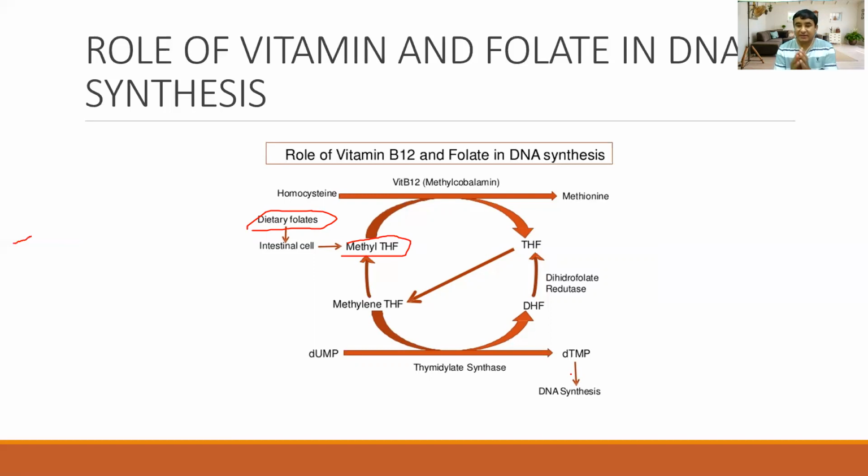So if someone has the vitamin B12 deficiency, then there can be a problem in the myelin of the neurons. So the take home message from this picture is that vitamin B12 and the folic acid are required for the DNA synthesis, one. Second is vitamin B12 is also required for the formation of the methionine, which helps in the production of the myelin.